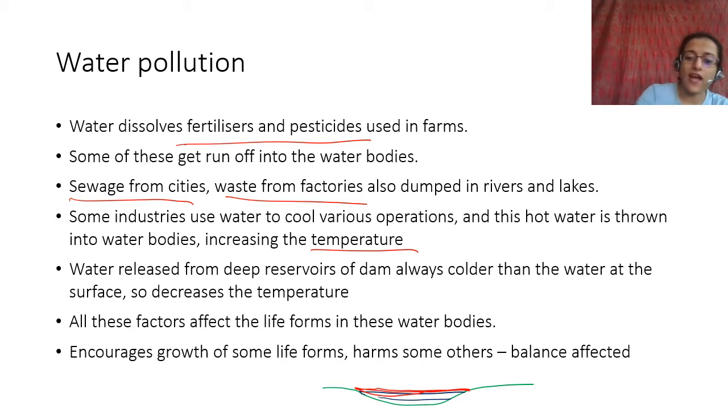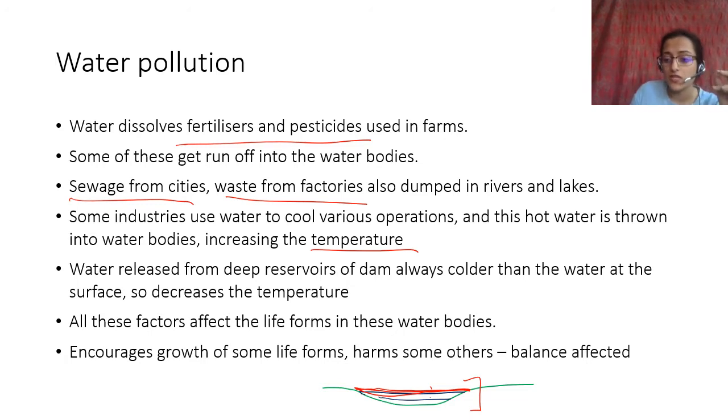It's a bit complicated to explain. The algae keeps growing, and eventually it starts to die off, and because of the dying, certain bacteria start to decompose that waste, and they use a lot of oxygen. That causes the oxygen in water bodies to deplete, and because of that a lot of fish and aquatic life forms start to die because they don't get enough oxygen, right? So this is how these things affect.